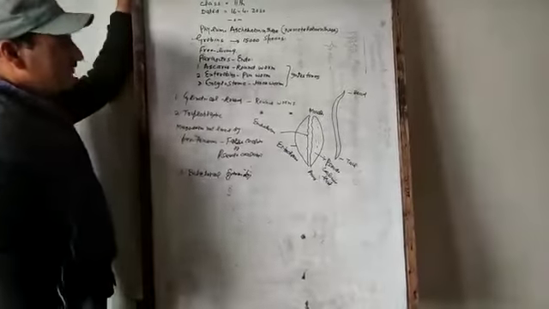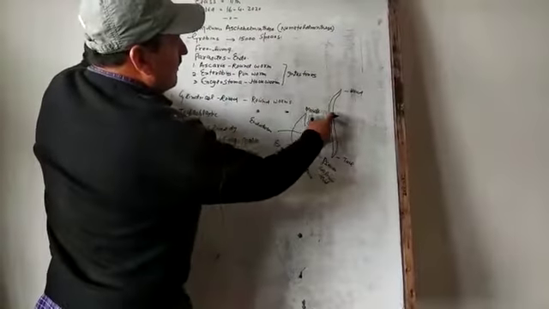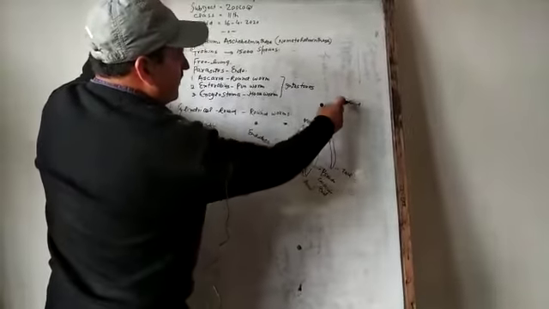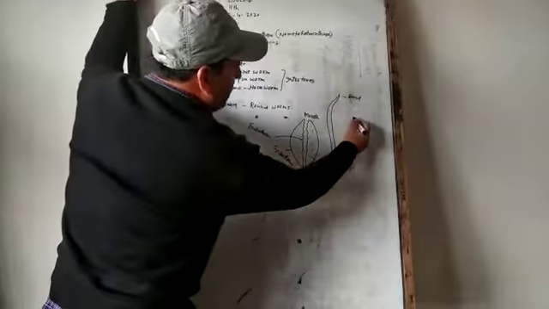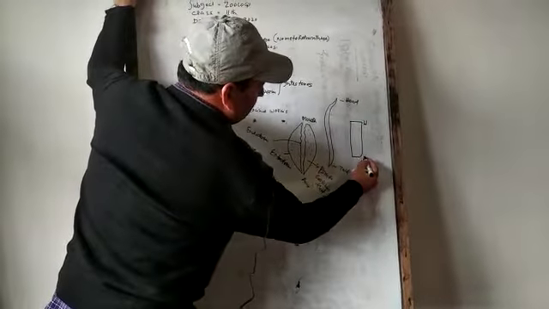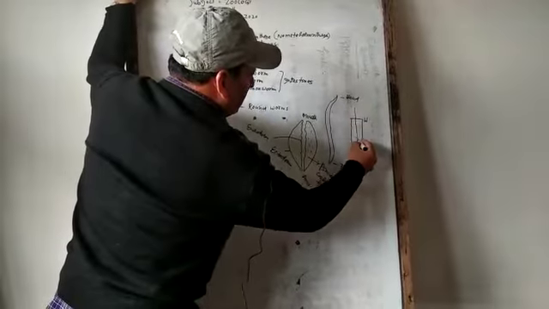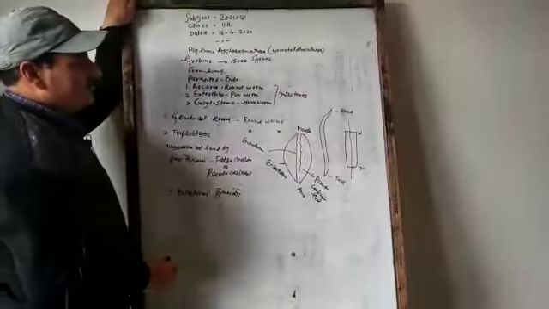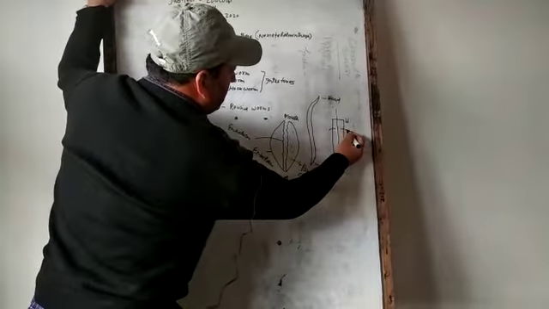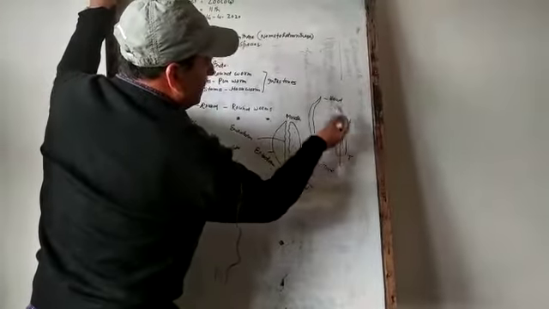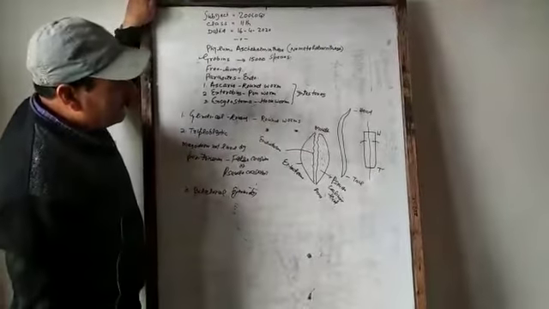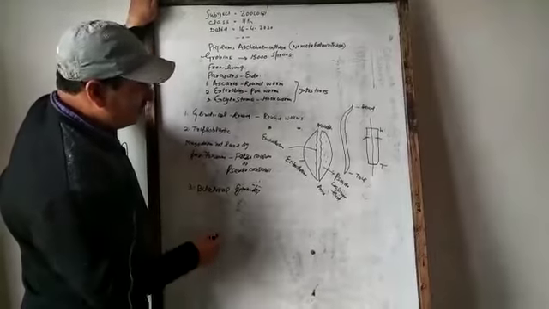Bilateral symmetry means you can cut them into two equal parts by one plane. The plane passes from head to tail. If this is head and this is tail, you can place a plane, a section from head to tail, and two equal parts are formed, left and right. It is called bilateral symmetry. So these are bilaterally symmetrical animals.